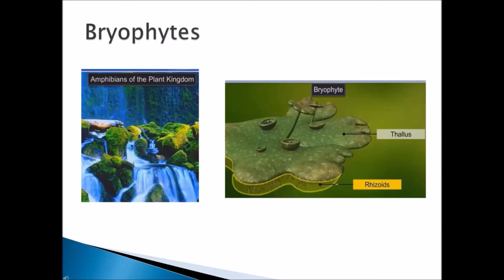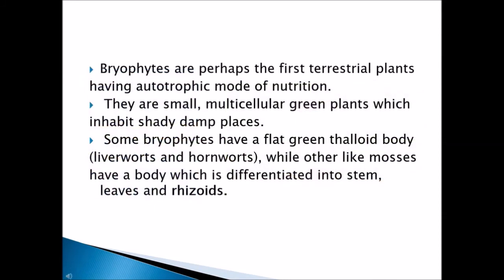On the right side, you can see the bryophyte image. Usually all bryophytes are like a thallus. It is similar to algae, and underneath they have small hair-like structures. The roots are called rhizoids. These bryophytes are the first terrestrial land-growing plants which have an autotrophic mode of nutrition. That is, they can produce their own food.